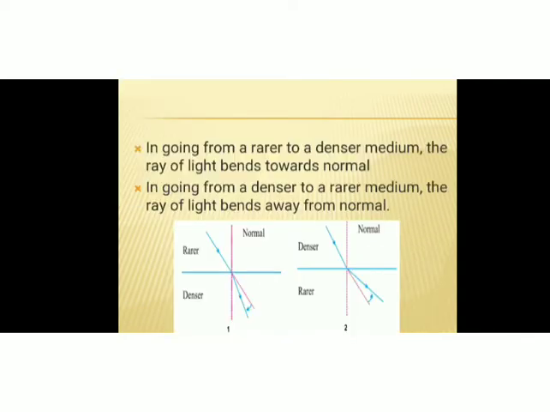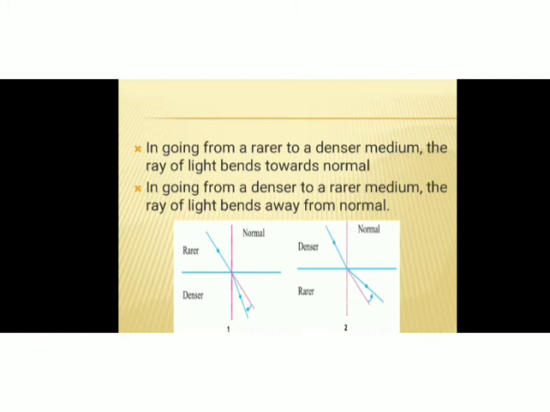Here you can see one thing, a rarer medium and a denser medium. A light ray can travel from rarer to denser medium. A light ray can also travel from denser to rarer medium. So what happens in both cases? Obviously, in both cases, the light ray will bend. And you may also be thinking about rarer and denser medium. I know that, so don't worry. We will discuss more about these concepts towards the end of the session itself.